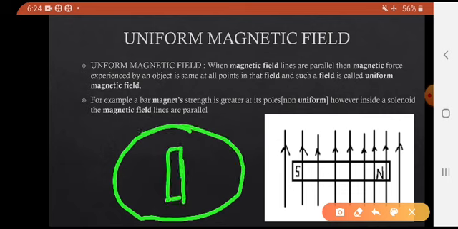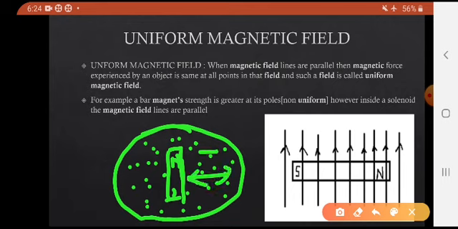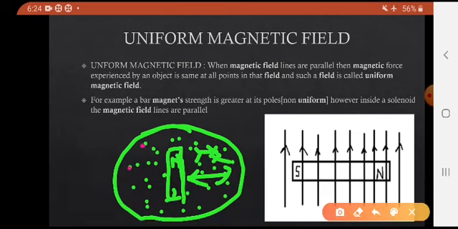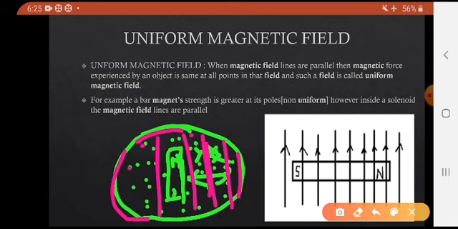It has an effect, north pole and south pole. So at every point, take every point, it has equal field strength, equal force of attraction or equal force of repulsion. At all the points the field strength is the same.